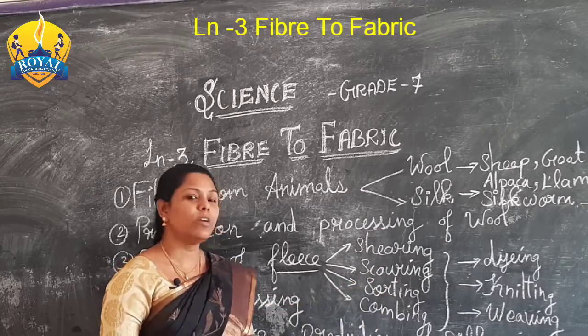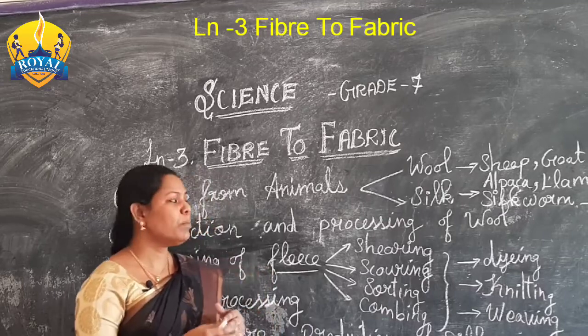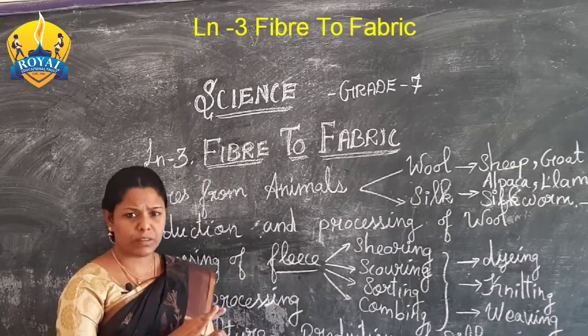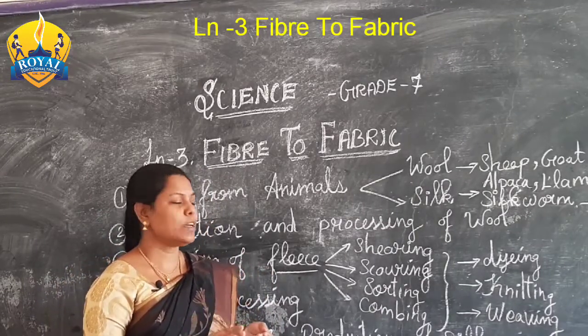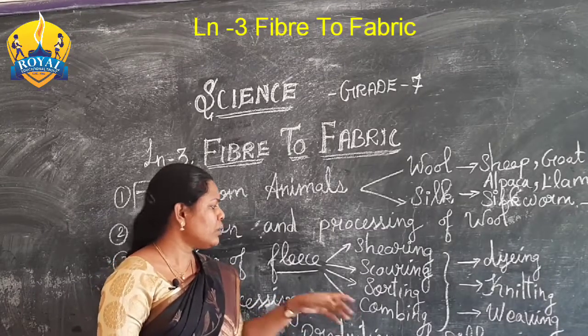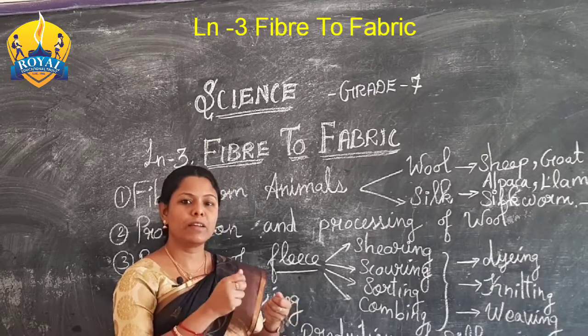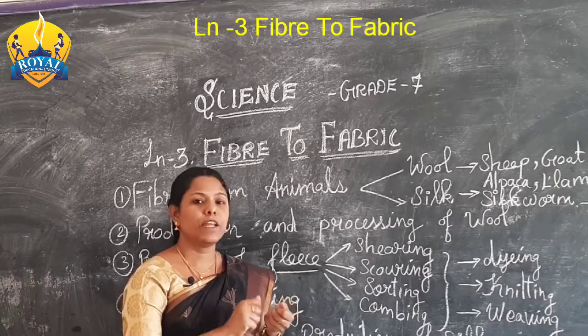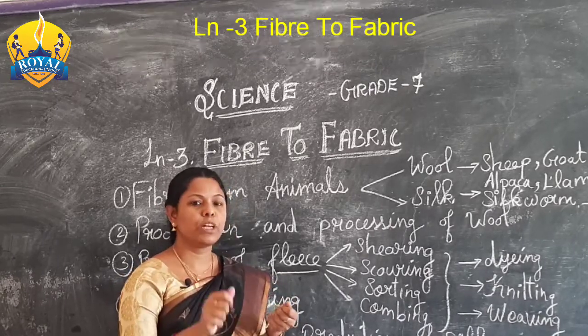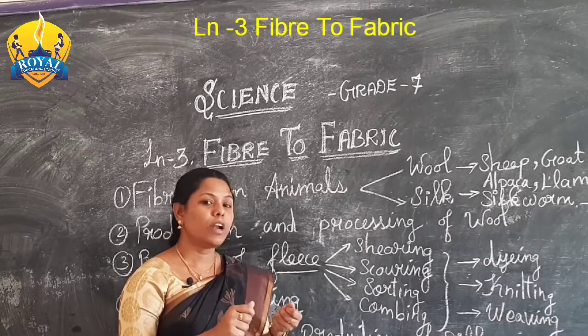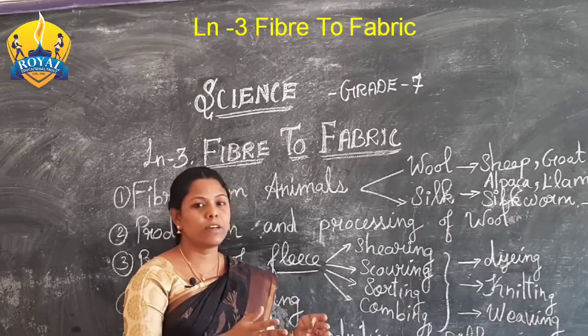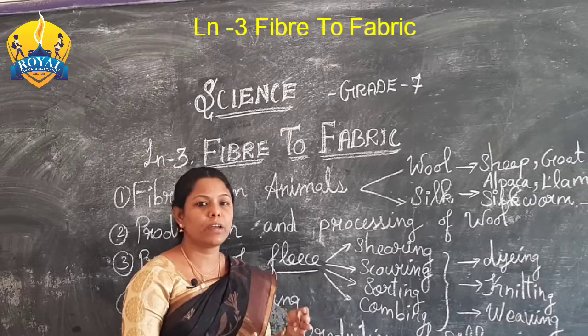Another one, sorting. Sorting is making the wool fibers into the same length and same structure. Another one is combing. Combing is done with the help of a comb-like instrument. They are making the fibers smooth and soft and of the same variety, and also separating the varieties according to their quality.